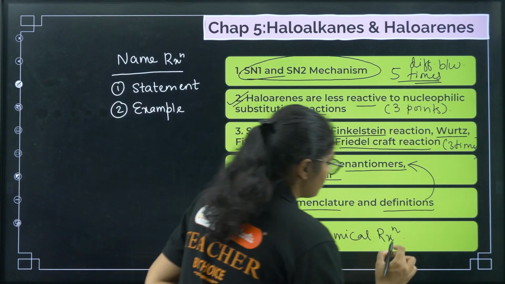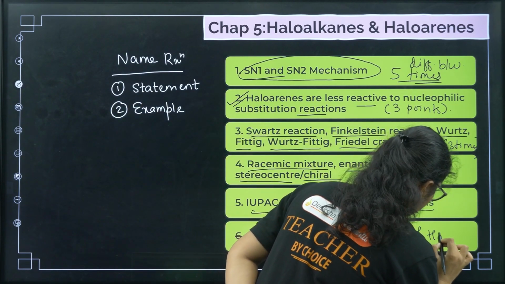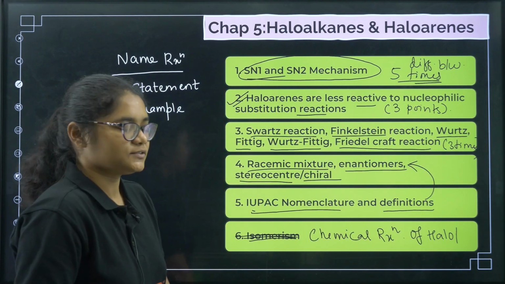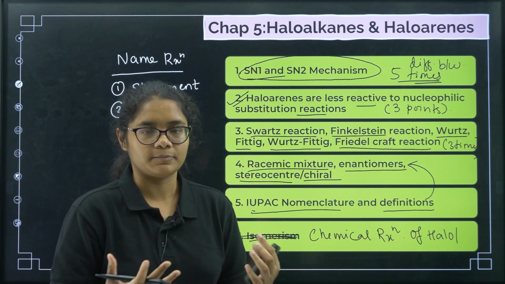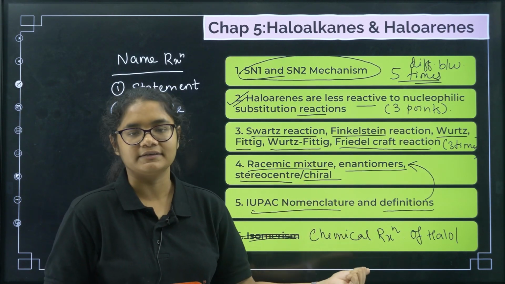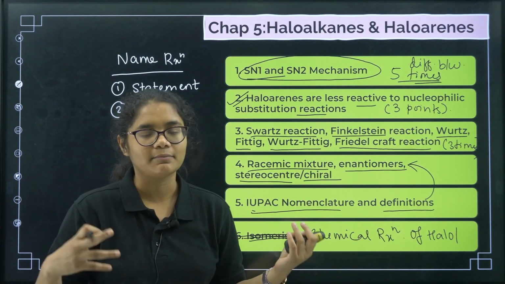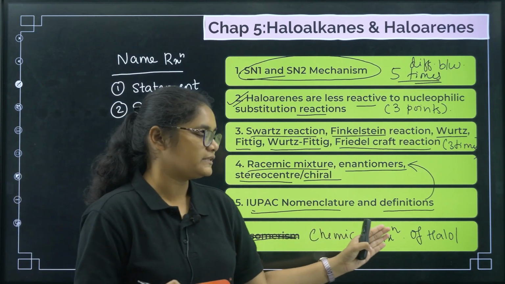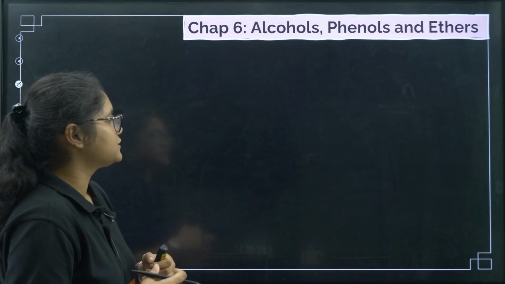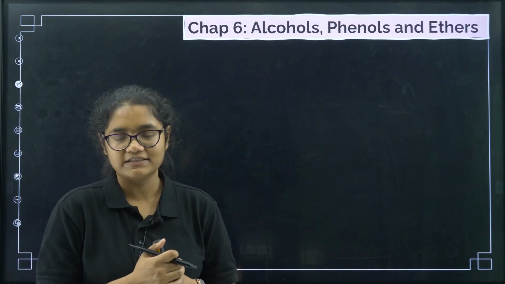Chemical reactions of haloalkanes and haloarenes. Okay. So all the reactions you cannot prepare, but try to learn all the haloalkanes and haloarenes reactions, because if any question like fill in the blanks is asked, then you need to know these reactions. Okay. Fine. Now we will go to the last chapter, that is alcohols, phenols and ethers.